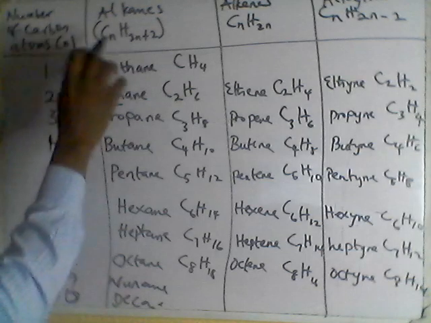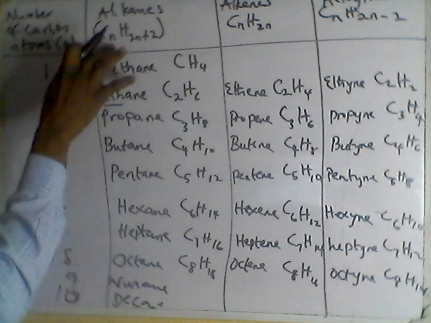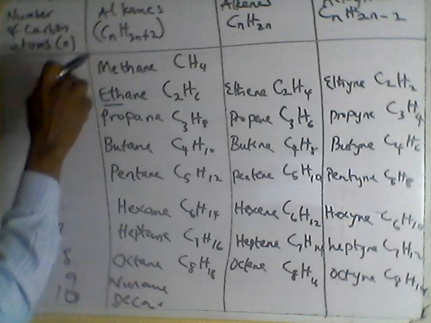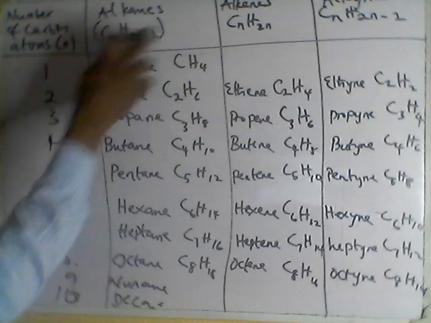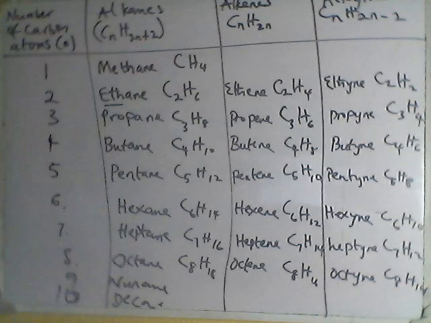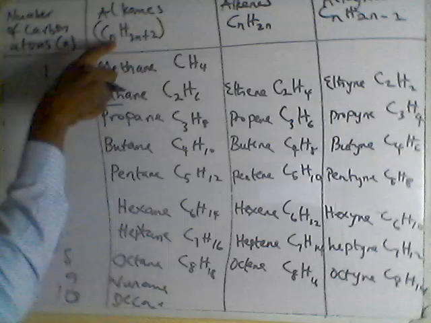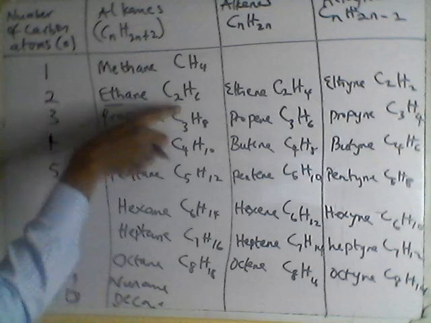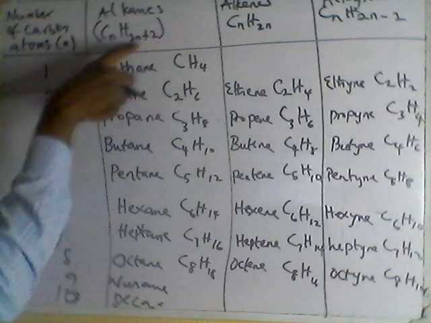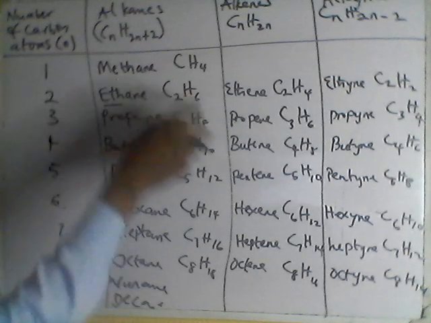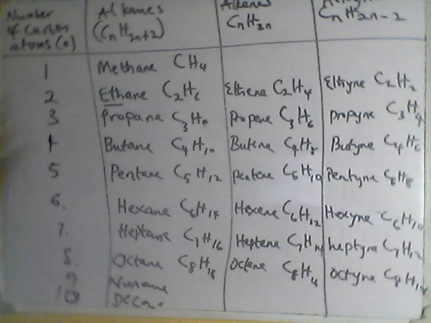In the formula, n represents the number of carbon atoms. For one carbon atom, you put 1 here: 2 times 1 is 2, 2 plus 2 is 4, that's why you have 4. If you have 2 carbon atoms, you put 2 here: 2 times 2 is 4, 4 plus 2 is 6, that's why you have 6 for the 2 carbon hydrocarbon.